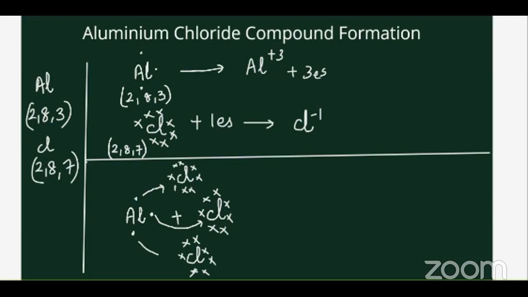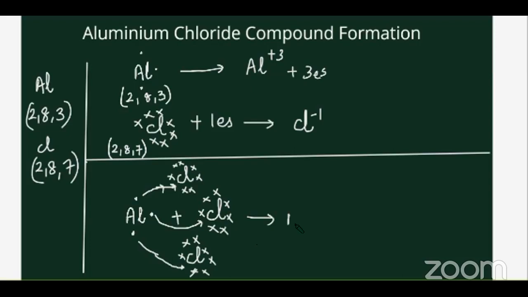So you can see here that 1 electron of aluminum is being shared by each chlorine atom. So how many chlorine atoms have come to participate here? 3 chlorine atoms taking 1 electron each from the aluminum.